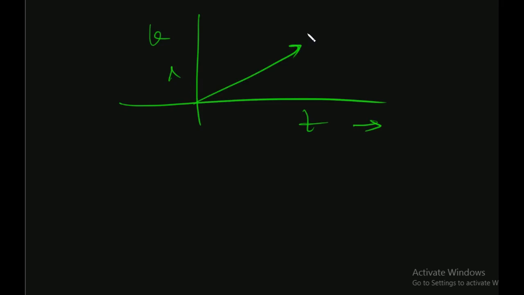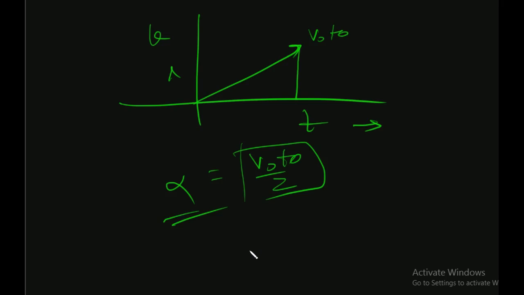For example, if I had to reverse it, say this is vt. If this is a straight line and this is v naught t naught, then the area under this is v naught t naught by 2. This is a distance. Since this is a constant, this is a straight line.